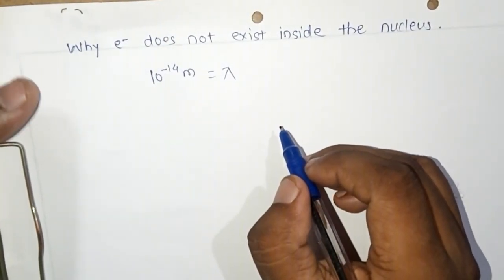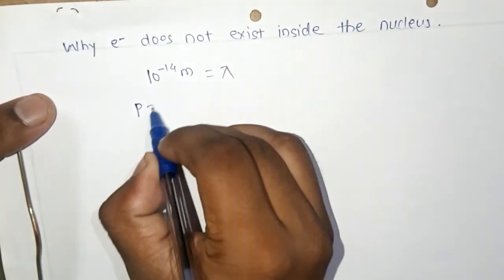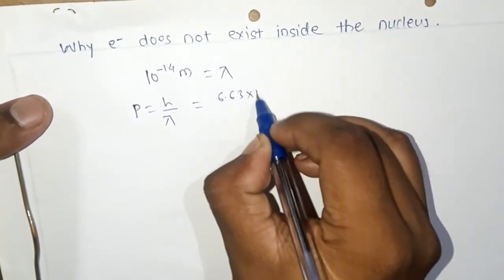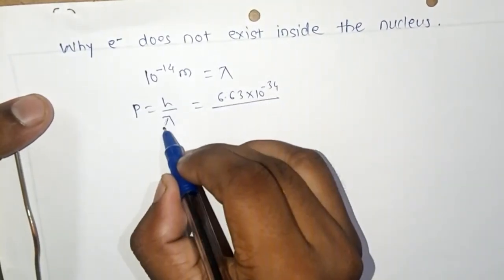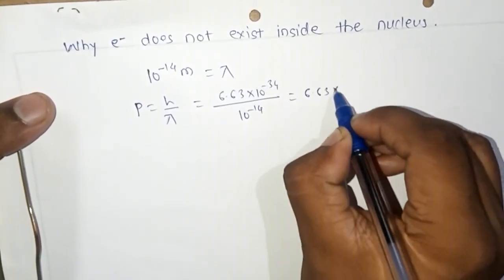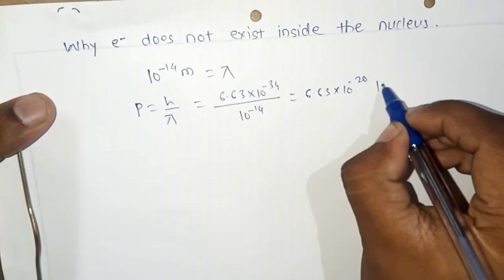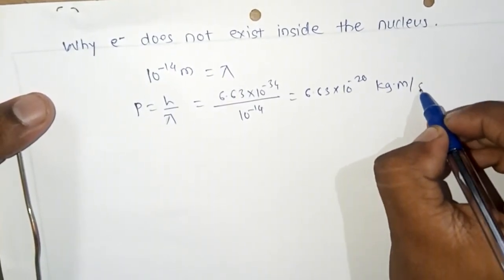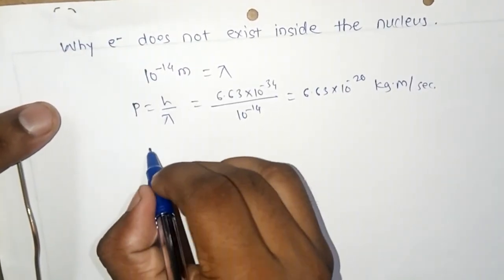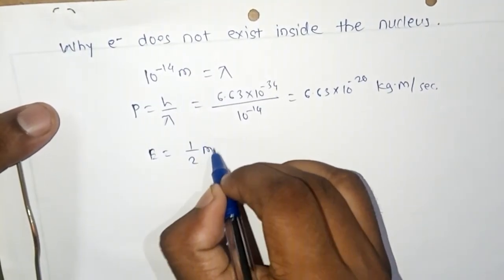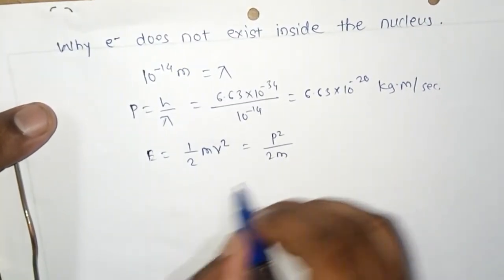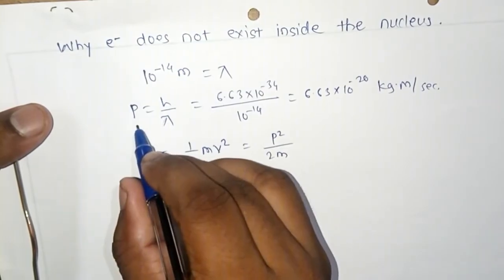And from this, the corresponding value of momentum, that is p is equal to h upon lambda. So we have the value for h, that is 6.63 into 10 power minus 34, divided by the value of lambda, 10 power minus 14. So we get 6.63 into 10 power minus 20 kg m per second. Now from this, the energy can be written as E is equal to 1/2 mv square, or is equal to p square by 2m. So we already calculated the value of momentum p.